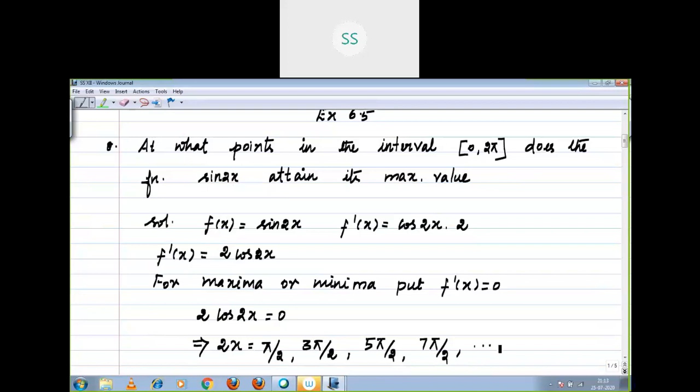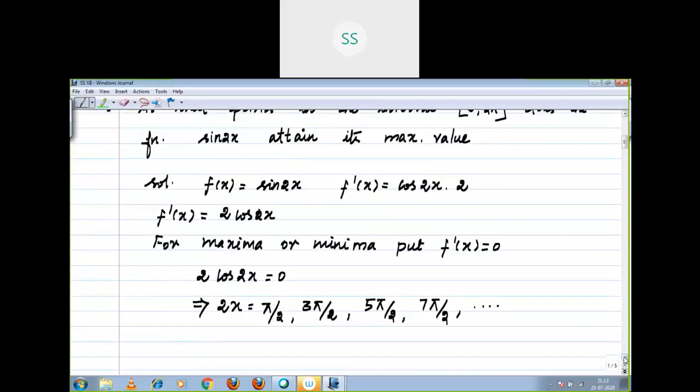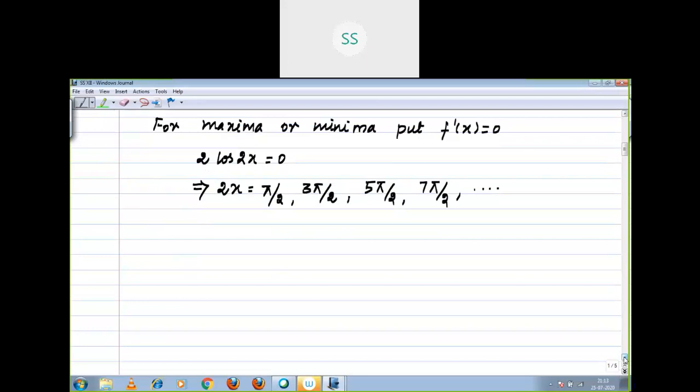It goes on, but we have to restrict to the interval 0 to 2π. How do we restrict? Here we have 2x, but we need only x, so divide everything by 2. x = π/4, 3π/4, 5π/4, 7π/4. That's all, because 7 into 45 degrees gives 315 degrees. Our limit is 0 to 2π, that is 0 to 360.